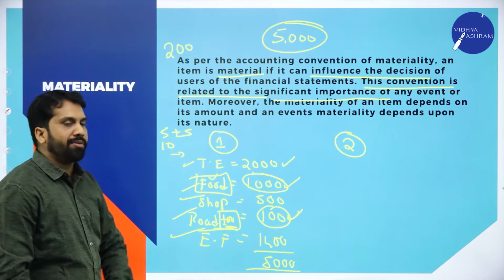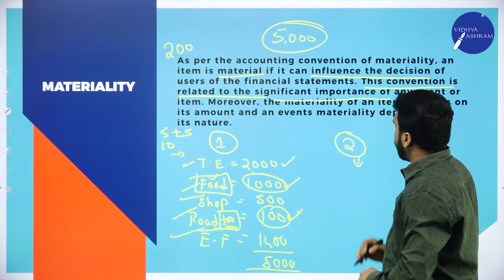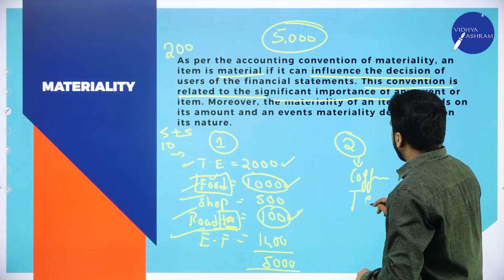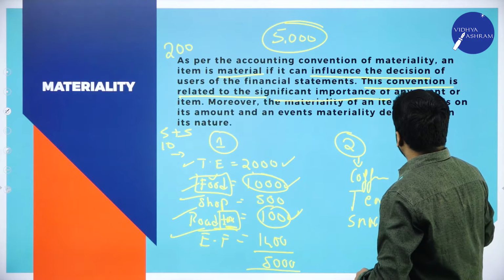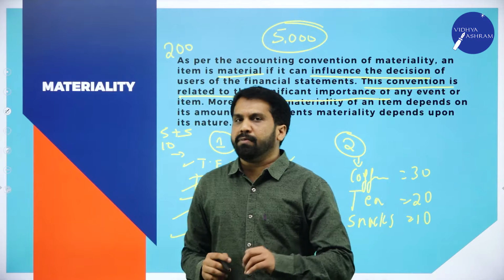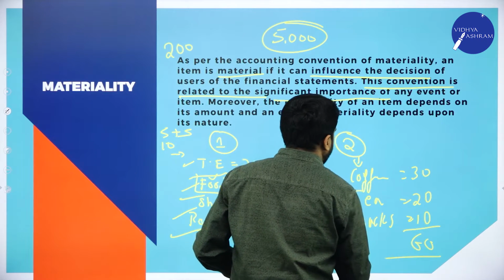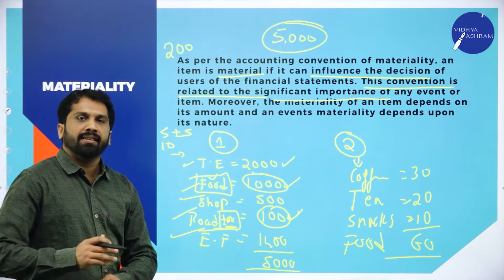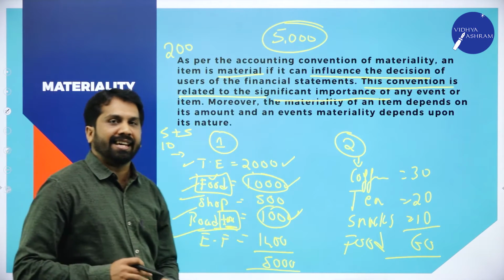Before that, as I told you, example number 2. In this example, your food expenses: coffee, tea, snacks. This is around 30, this is around 20, and this is 10 rupees. We will not mention them like this. We will put all together and consider it as food expenses, 60,000. Clear? Yes. This is called the materiality concept. We'll go to the next one.